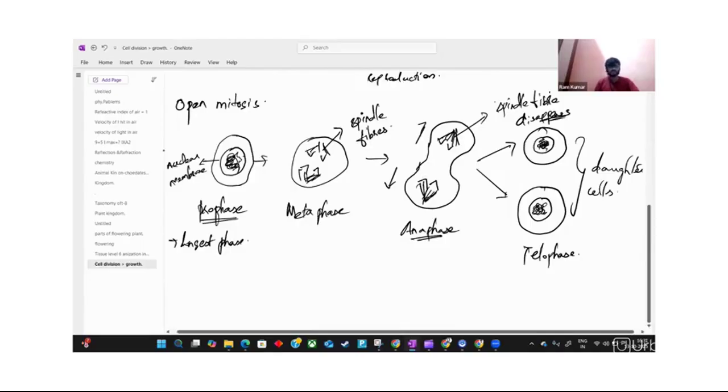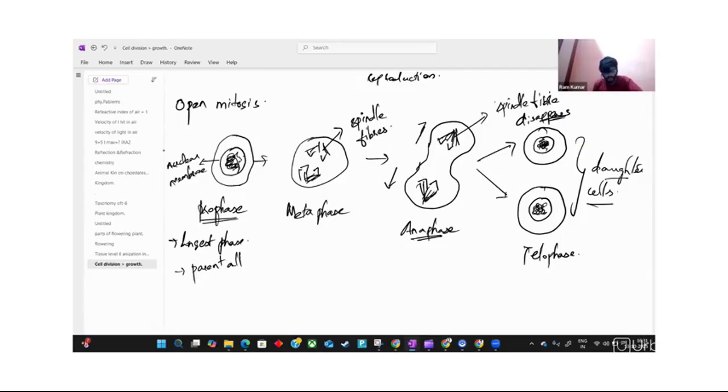So in prophase, where we can see only the parent cell, the parent cell undergoes these phases, and at the end of telophase, it produces daughter cells.